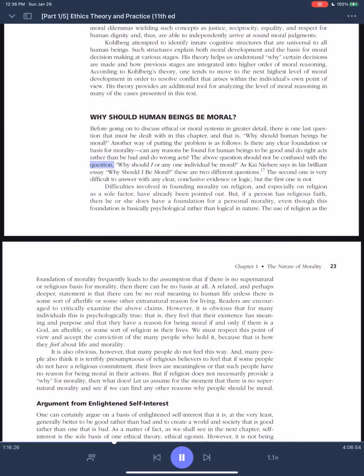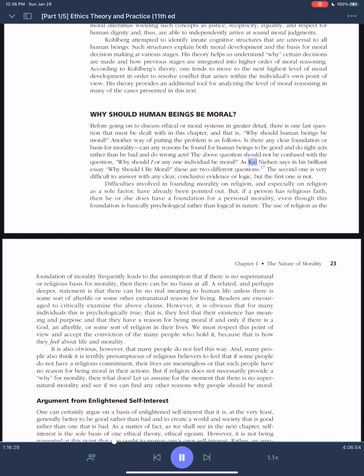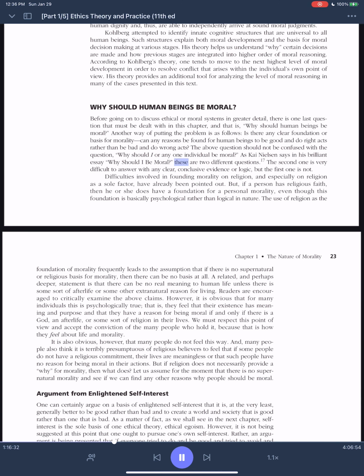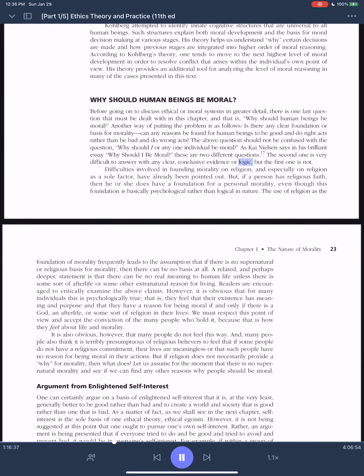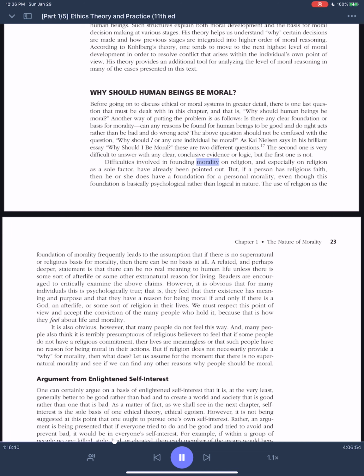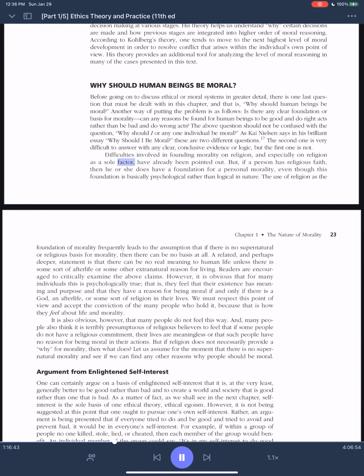The above question should not be confused with the question, why should I or any one individual be moral? As Kai Nielsen says in his brilliant essay, "Why Should I Be Moral?", these are two different questions. The second one is very difficult to answer with any clear, conclusive evidence or logic, but the first one is not. Difficulties involved in founding morality on religion, and especially on religion as a sole factor, have already been pointed out.